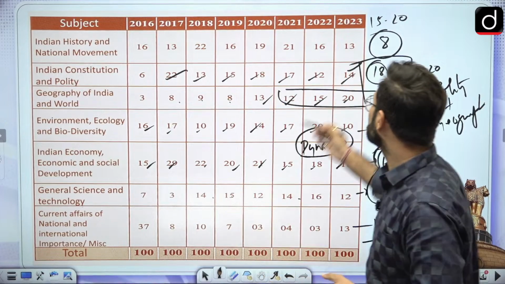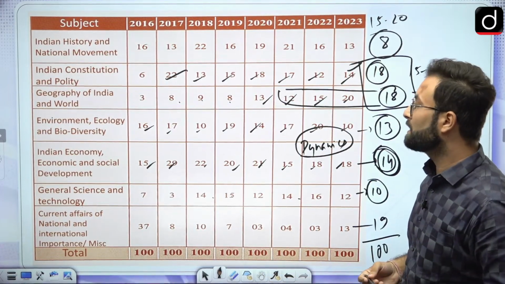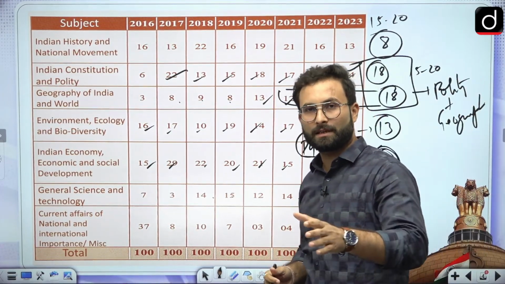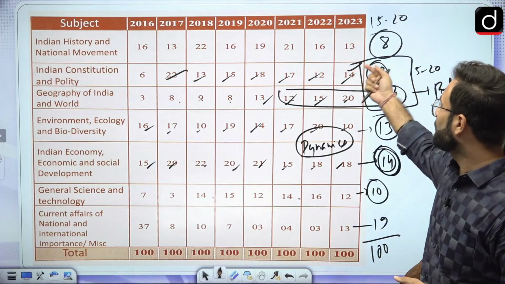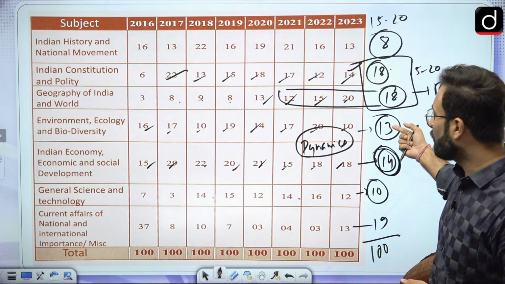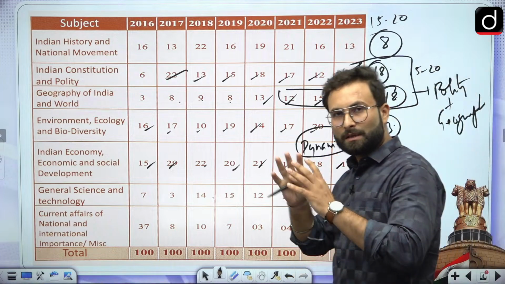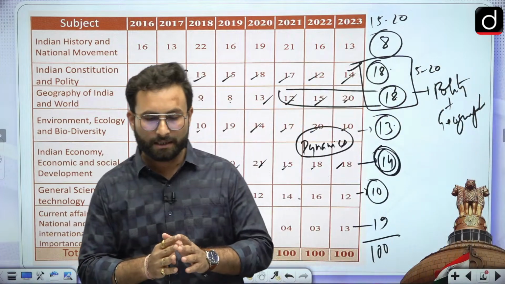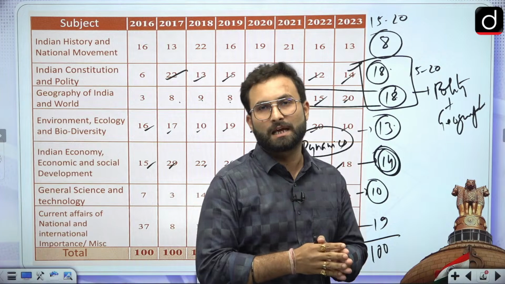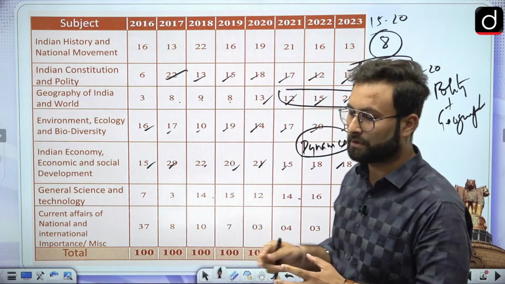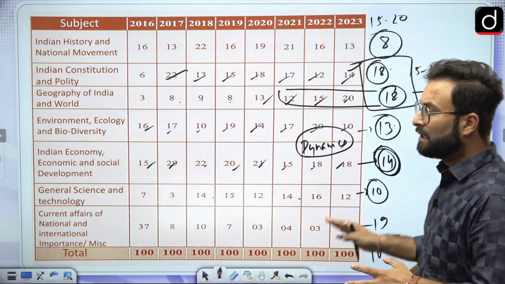When we see here, 8 questions have been asked from history. History has been given a lesser weightage this time. More weightage has been given to polity, geography, economy, environment, etc. So that is about the overall breakup of how many questions have been asked from which sections and which subjects.